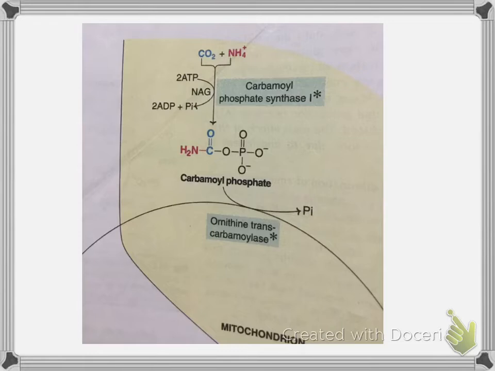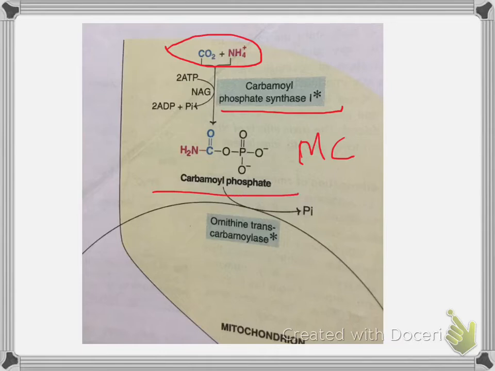Here the enzyme carbamoyl phosphate synthase 1, which is present in the mitochondria, catalyzes the condensation of carbon dioxide and ammonia to form carbamoyl phosphate.